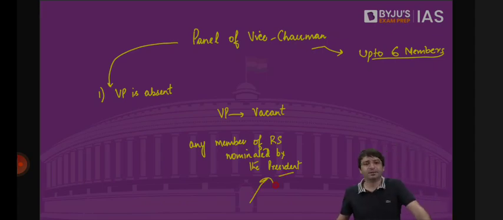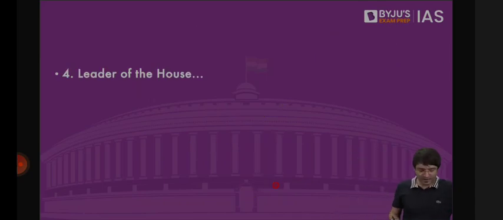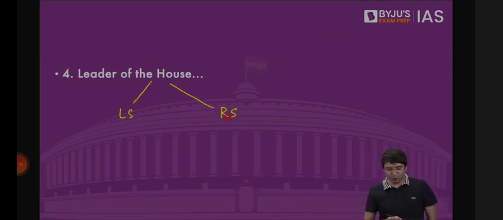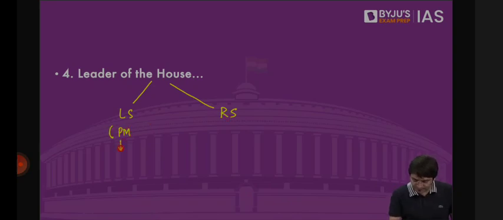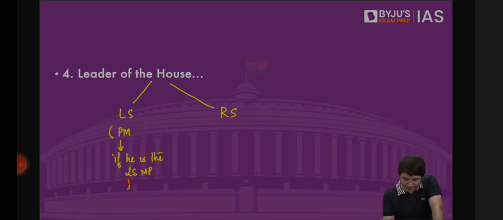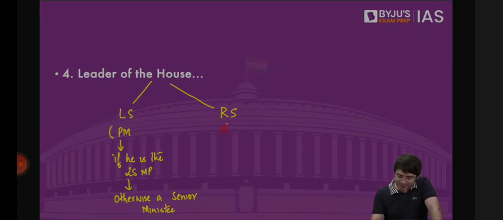Something else. Who is the leader of the house? We have a leader of house in Lok Sabha. We have a leader of house in Rajya Sabha. Who is the leader of the house in Lok Sabha? Prime Minister, if he is a Lok Sabha MP. Otherwise, a senior minister. Who is the leader of the house in Rajya Sabha? Prime Minister, if the Prime Minister is a Rajya Sabha MP. Else, a senior minister.